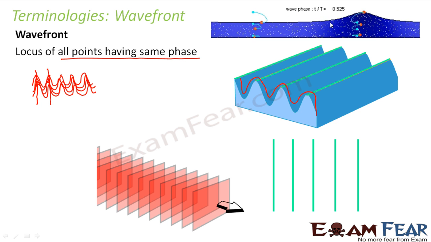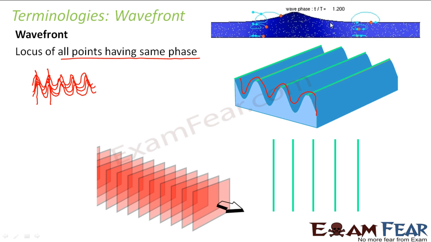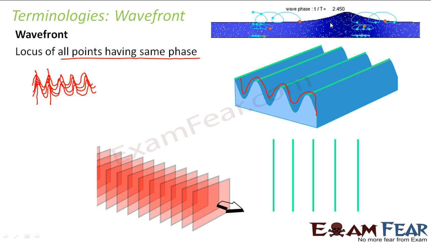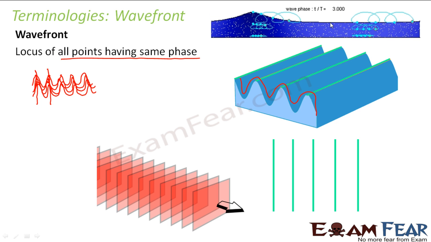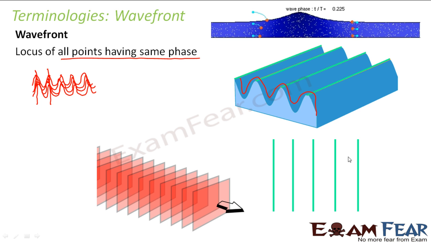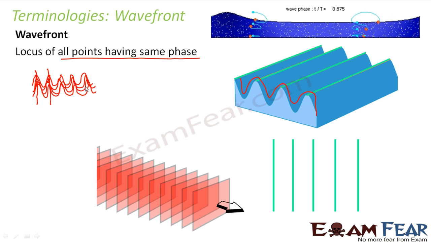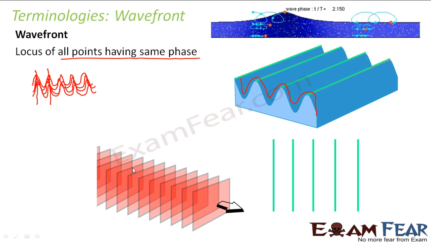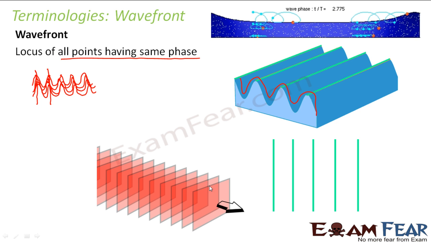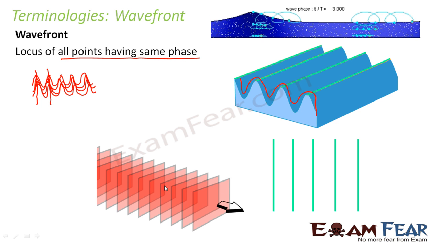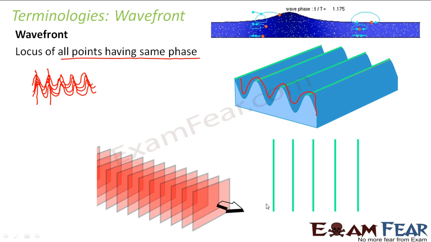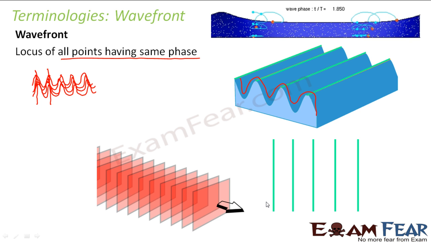So basically, understanding wavefront is nothing but the locus of all points which have the same phase, right? So here also I have drawn the wavefronts. When you look at waves in this fashion, which I have drawn here, the same thing I have drawn here. Similarly, when you consider planes, these are the planes from which waves are coming out. So the wavefront in this case would be, we will discuss that.